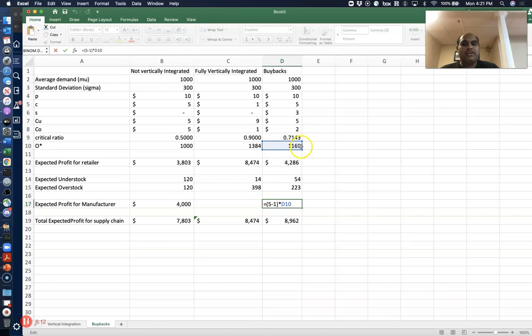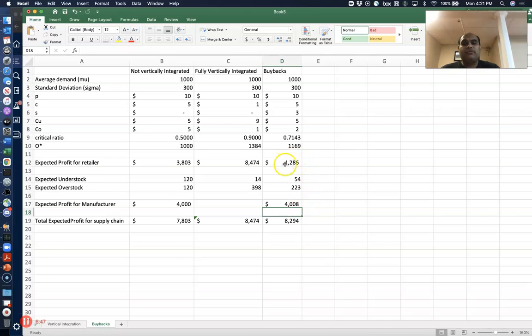So it's $4 per CD times the number of CDs that they're selling, but they are going to buy back any extras, and they're going to buy it back at $3. So they're going to lose $3 on those CDs. So it's $3 times any of the expected overstock at the retailer. The retailer is going to have an overstock of 223, and the manufacturer is going to buy it all back and pay $3 for it. So that's how much they're going to lose in profit. And there you go. So the total expected profit for the manufacturer is $4,008.